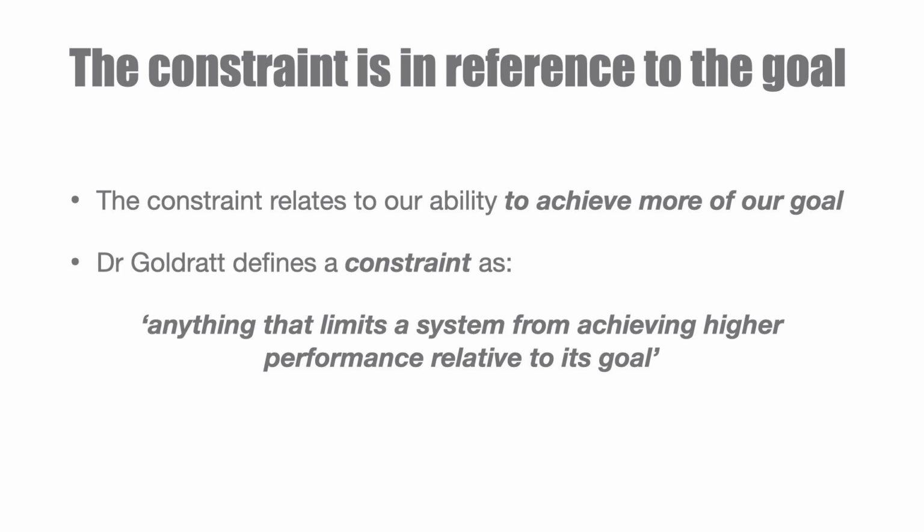But in the context of a modern organization, it's a bit more nuanced. Simply put, a constraint is anything that limits our ability to achieve the system's goal. Or, as Dr. Goldratt defined it, anything that limits the system from achieving higher performance relative to its goal.